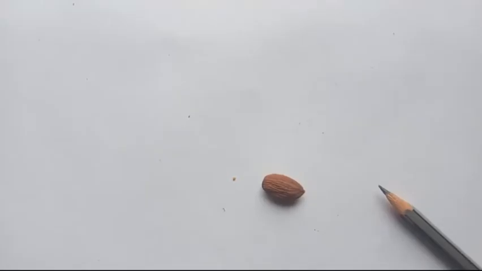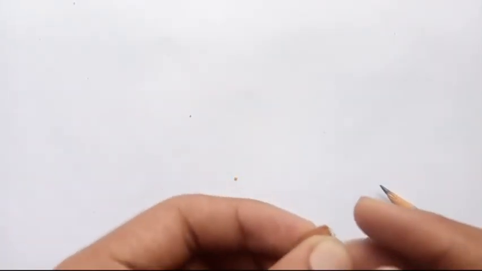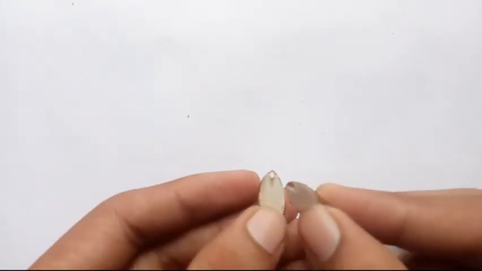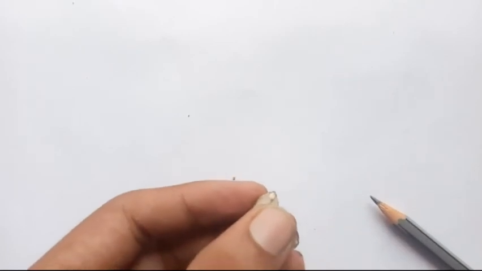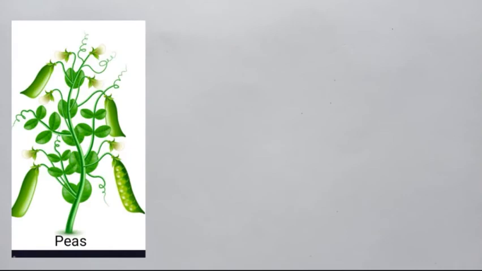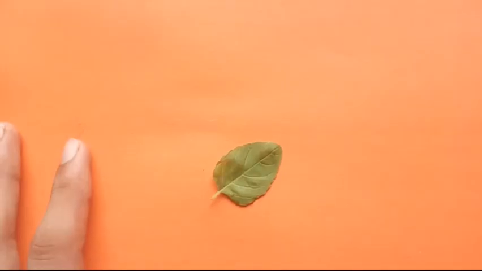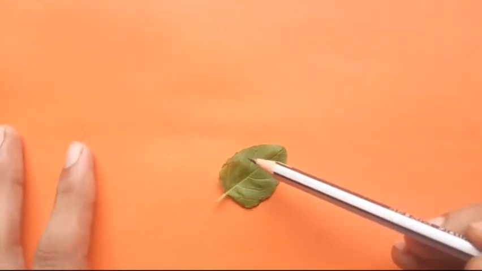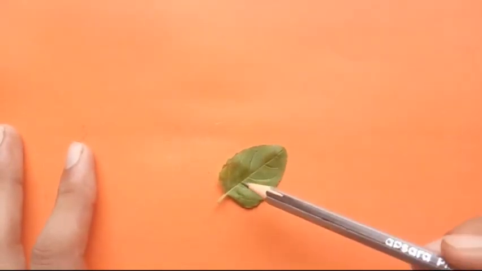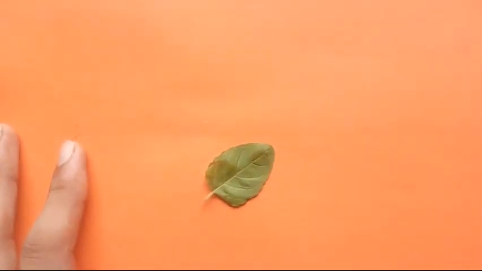So friends, let us move to the class dicots of subkingdom Angiospermae. The word dicot means two cotyledons. In these plants, the seed has two cotyledons. Some examples of dicots are peas, groundnuts, almonds, etc. The dicots have reticulate venation in their leaves, as in this tulsi leaf.